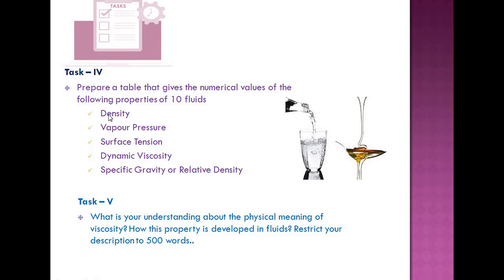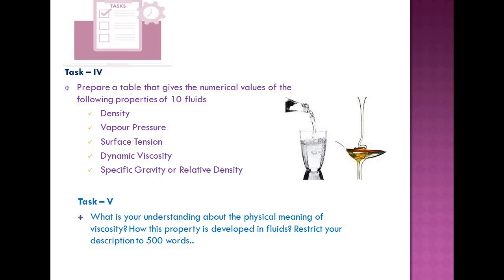Prepare a table that gives the numerical values of the following properties of 10 fluids. Among the 10 fluids you can take benzene, carbon tetrachloride, kerosene, petrol, gasoline, mercury, that is also a fluid, oil, etc. List out the properties: mass density, vapor pressure, surface tension, dynamic viscosity, and specific gravity or relative density of these 10 fluids.